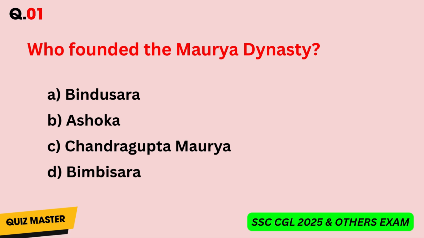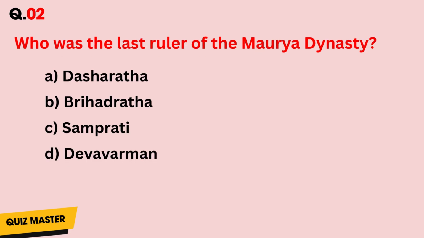Question number 1. Who founded the Maurya dynasty? Answer is C. Question number 2. Who was the last ruler of the Maurya dynasty? Answer is B.